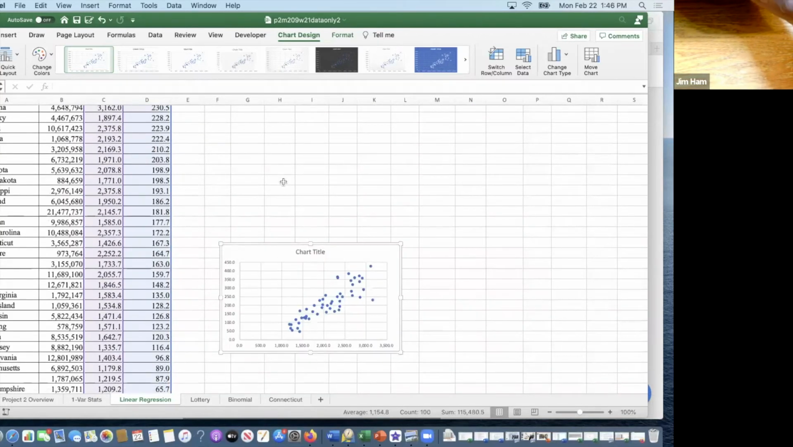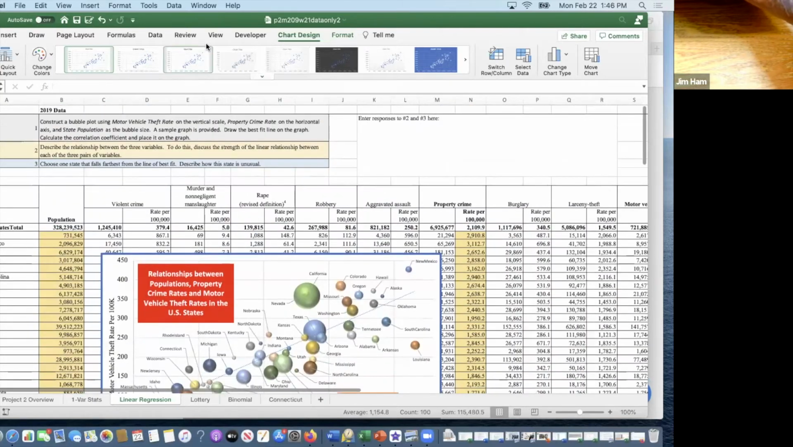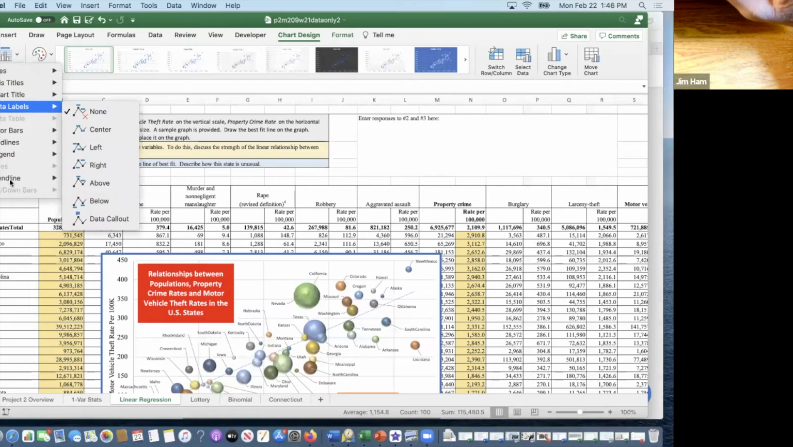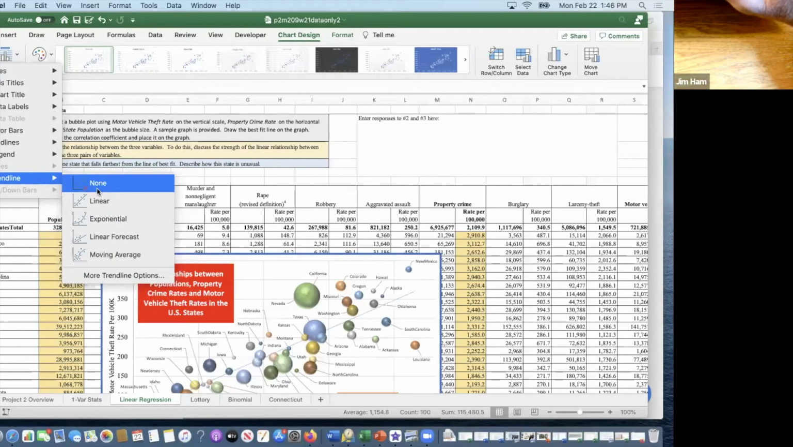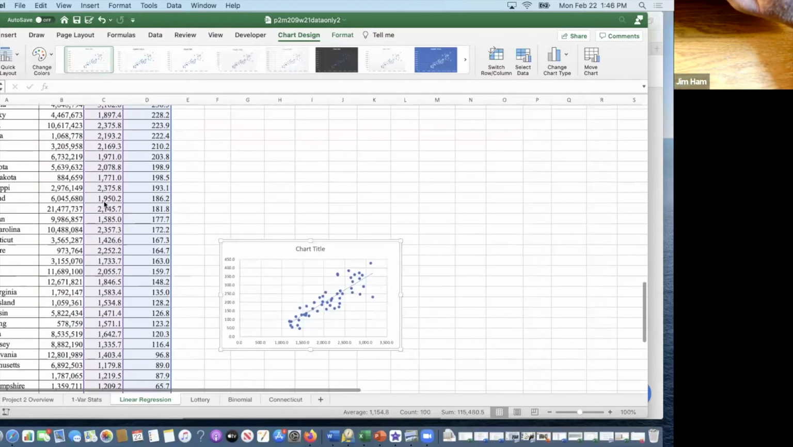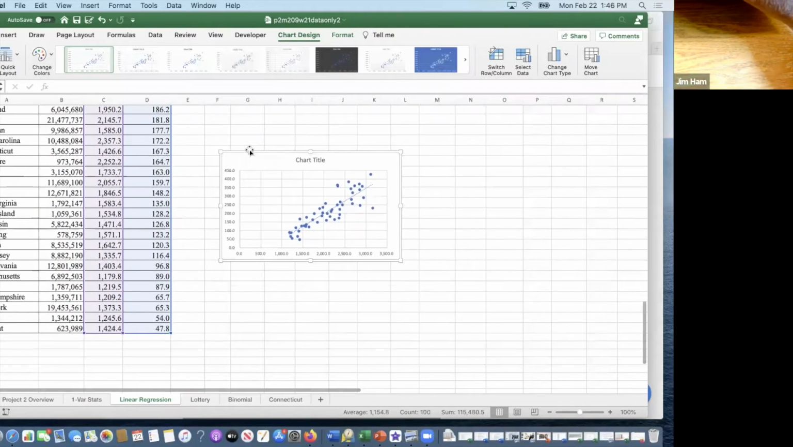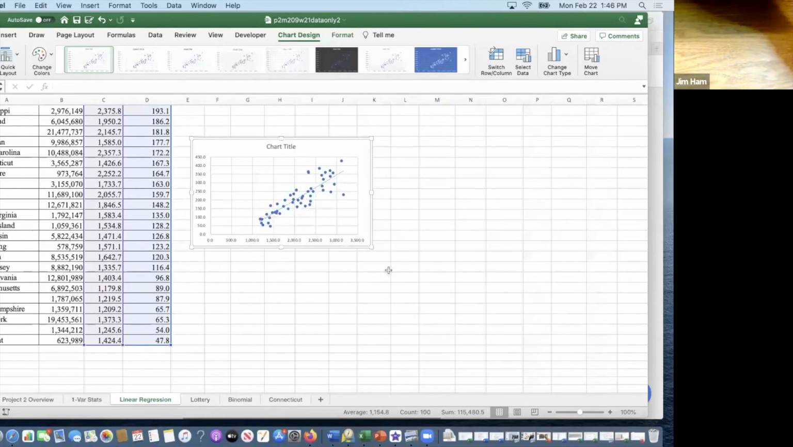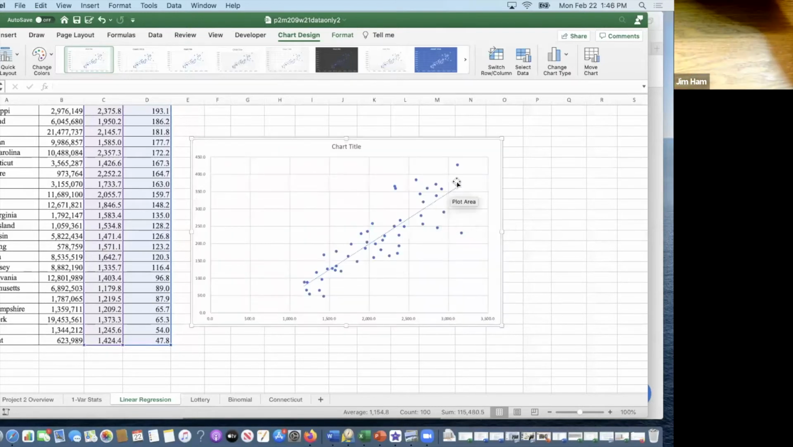Oh, by the way, if you had this in here and you wanted to come up here and insert a chart element, down here's the trend line. And you'll want to insert a trend line that's linear. And now you can see it. I don't know if you can see it very well, but you can see it. I'll make it larger. Here's the trend line.